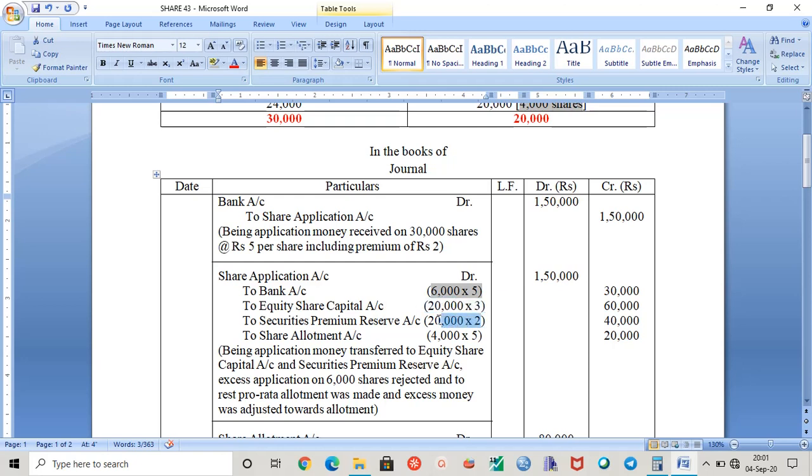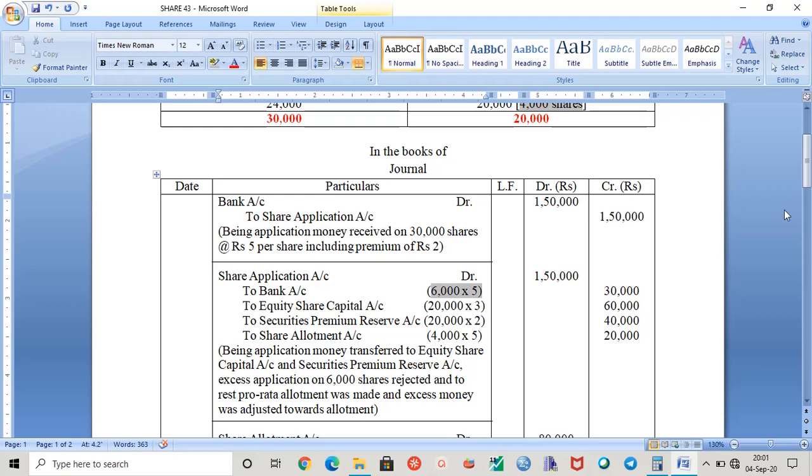So 20,000 into 2, because whenever you transfer money to equity share capital account, premium money is not counted there, so you have to adjust it separately. So 20,000 shares are being allotted, application money is rupees 3 per share, and this 2 rupees is your premium money.